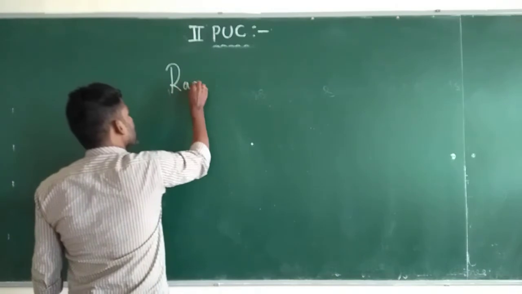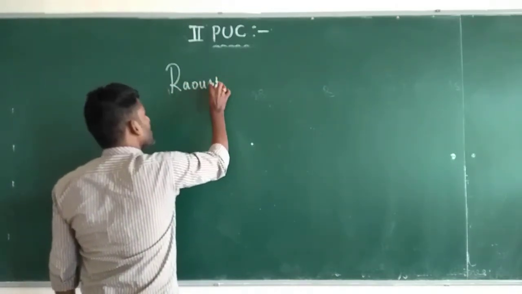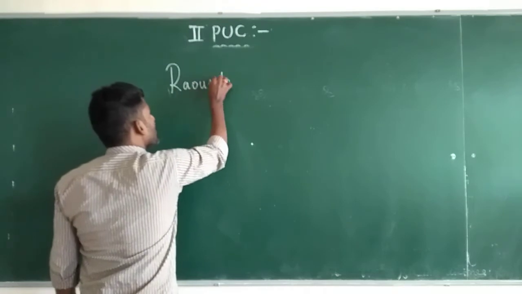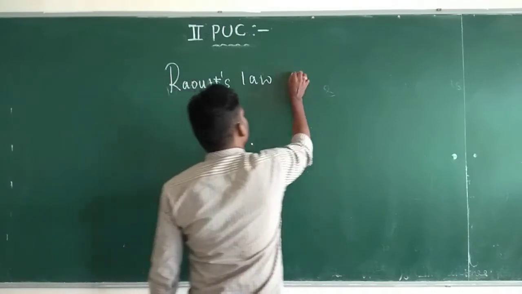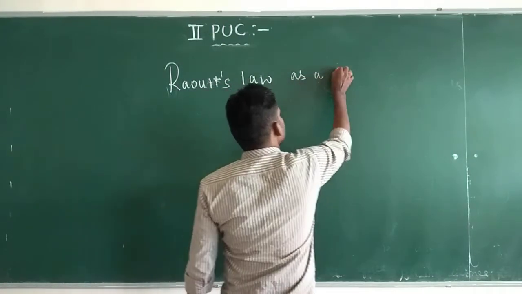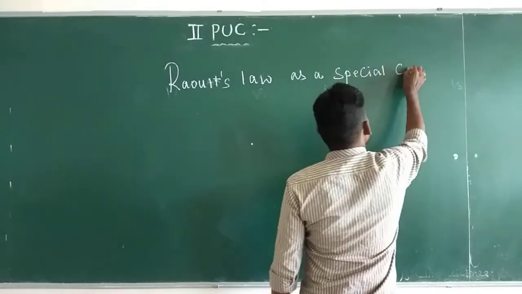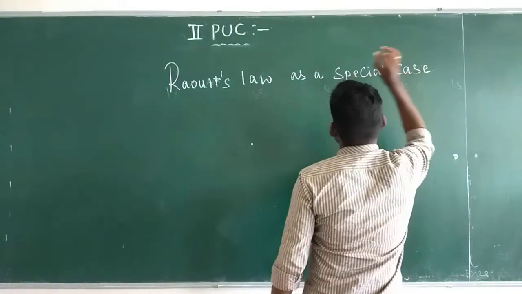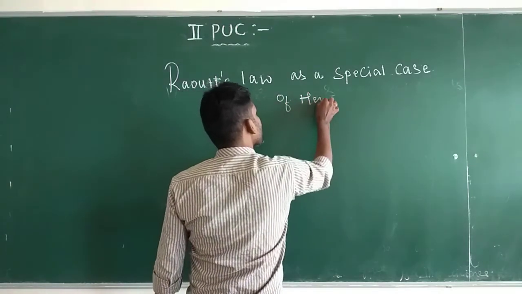Next, Raoult's law as a special case of Henry's law.